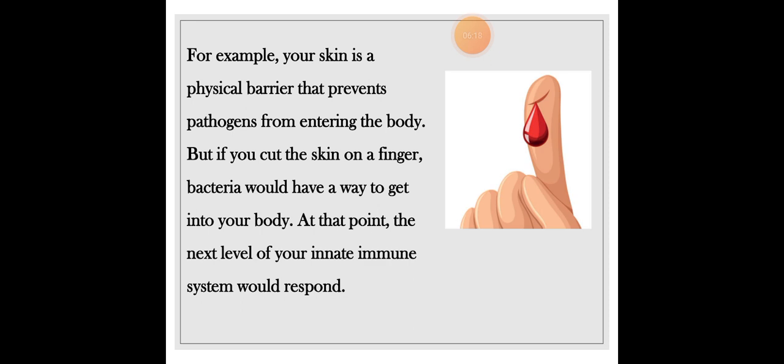So here, it's the same thing. Now, as you know, skin is a physical barrier that helps protect you from the germs. Now, we know this. But if our skin gets cut, whether it's on the hand or any other part of the body, then it's open. Blood is coming out and the way is open. It can happen that bacteria and germs can enter the body through that.